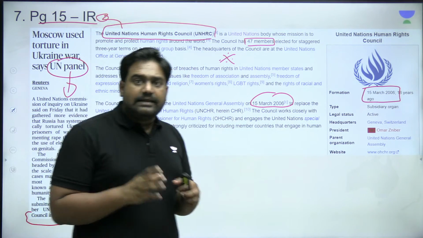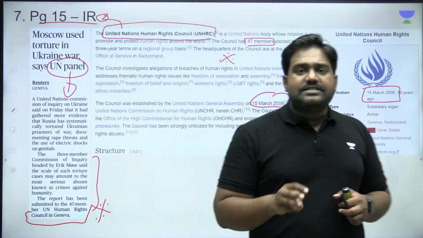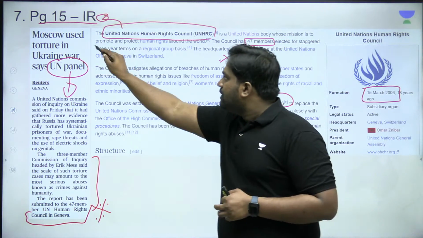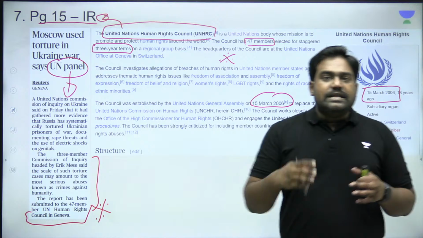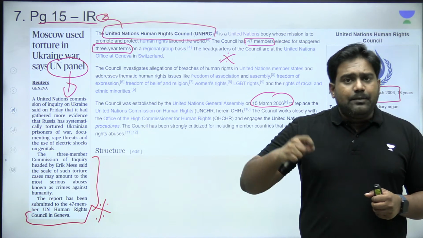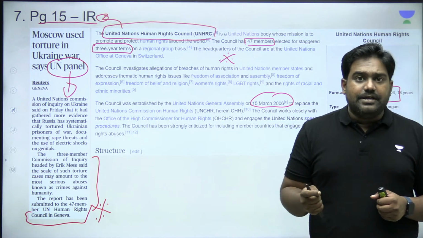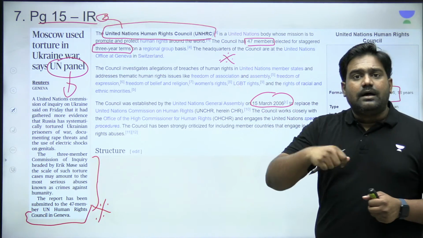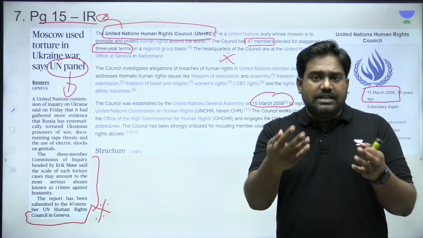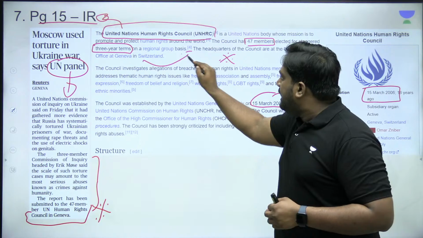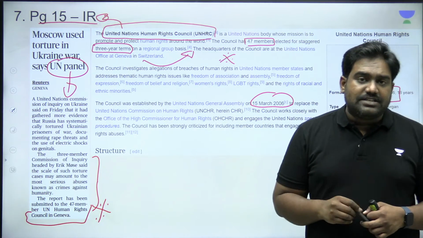47 countries are elected on a rotational basis for a 3-year term. Out of the 190 plus UN members that are there, periodic elections are held once in every 3 years, and 47 countries are nominated. Essentially, they are elected and they hold the representation at the Human Rights Council.